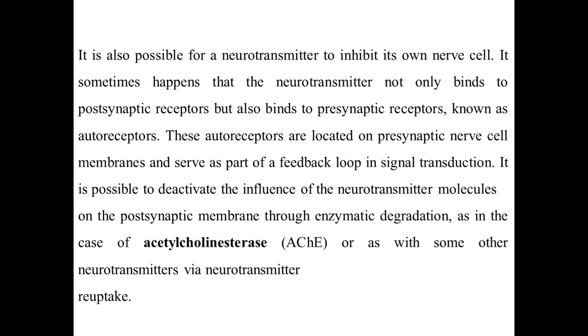It is possible to deactivate the influence of the neurotransmitter molecule on the postsynaptic membrane through enzymatic degradation, as in the case of acetylcholinesterase, or in some other neurotransmitters via neurotransmitter reuptake.